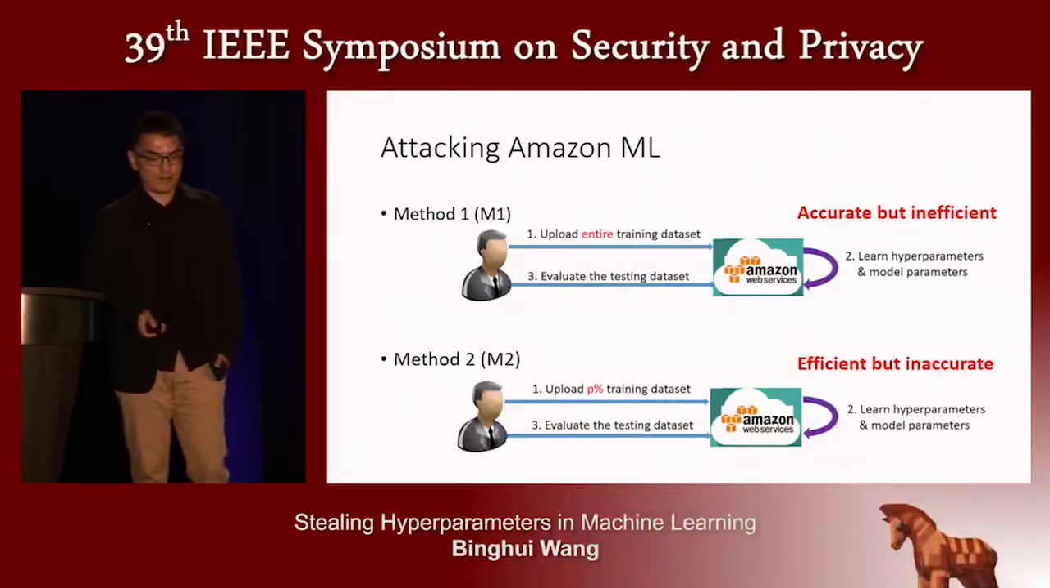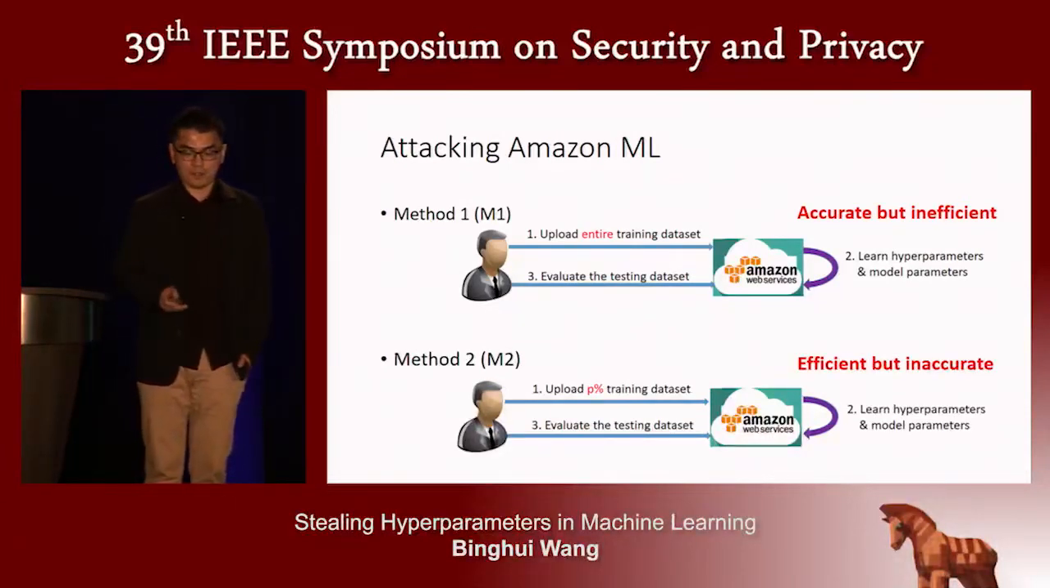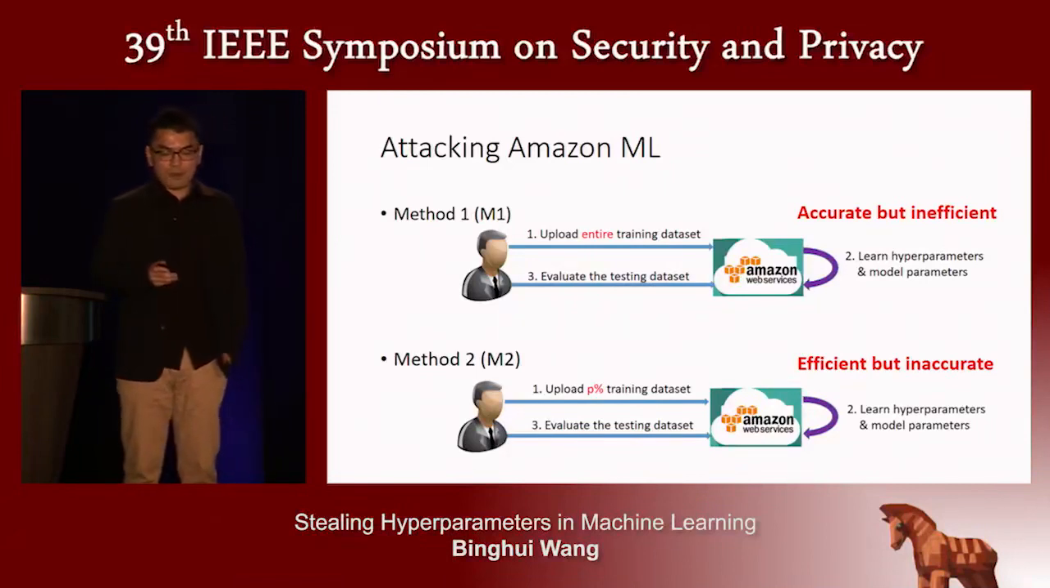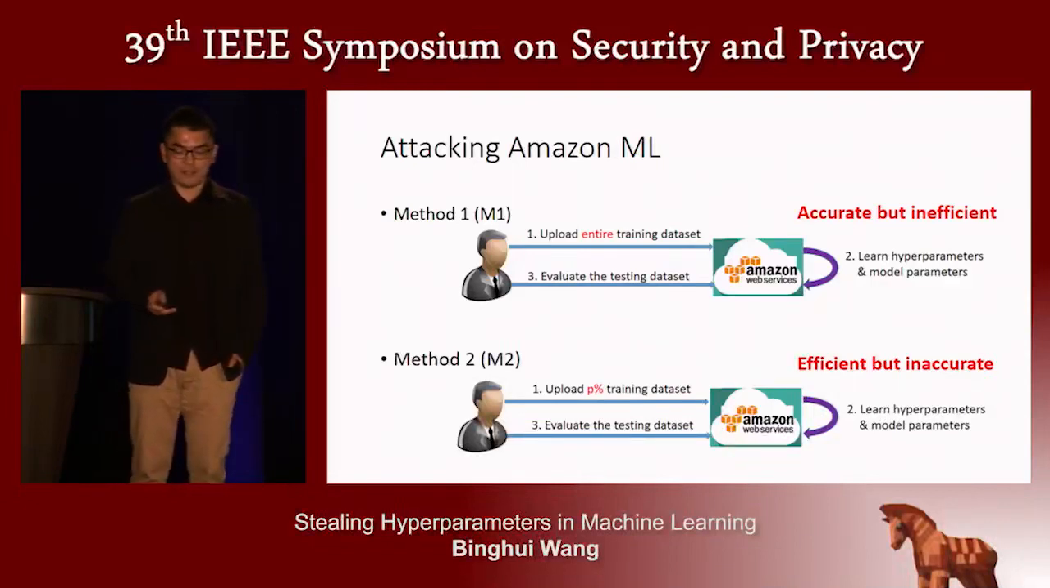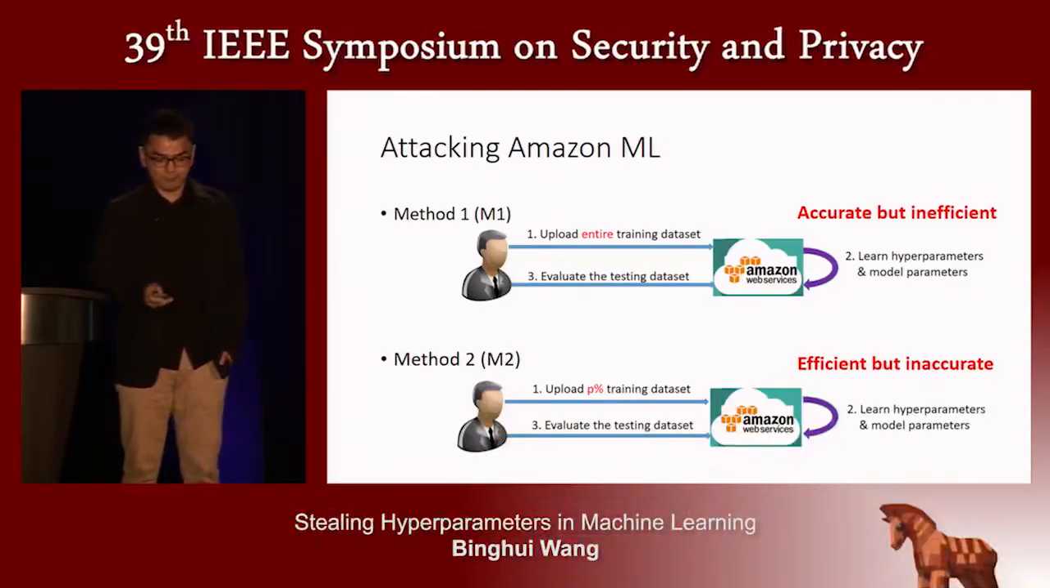This method is efficient but inaccurate. This is because M2 used a subset to learn hyperparameters, so this is efficient. However, it only leverages a subset of the data set to learn model parameters, so it is inaccurate.